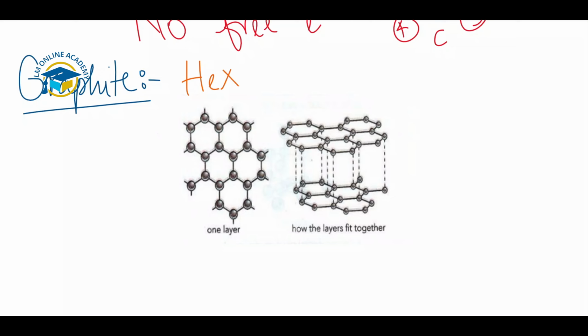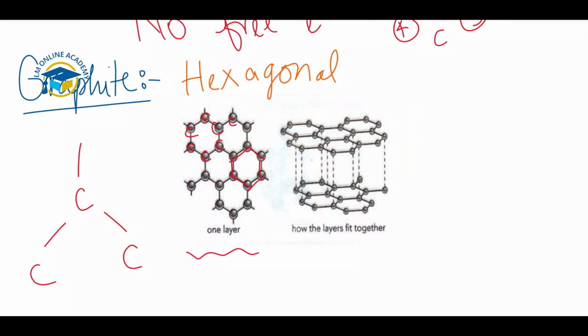Hexagonal structure is present in case of graphite, and you can see here in this example of the graphite, each carbon atom is bonded with just 3 more carbon atoms. You can see here every carbon atom will make a bond with 3 more. So this is the hexagonal structure. Hexagonal shape is present there. This is the first layer, one layer, and how the layers fit together into the graphite you can see here.